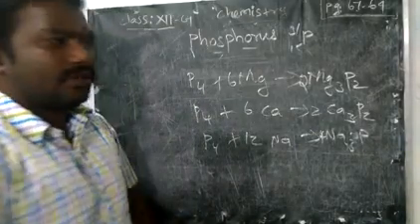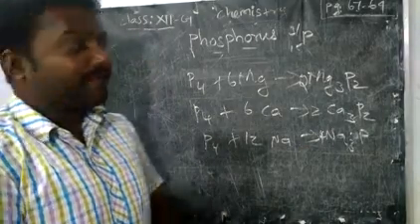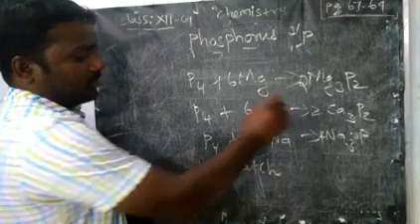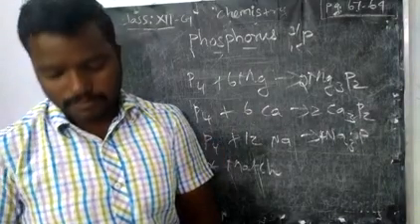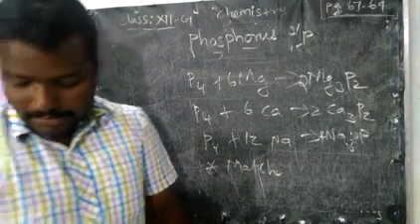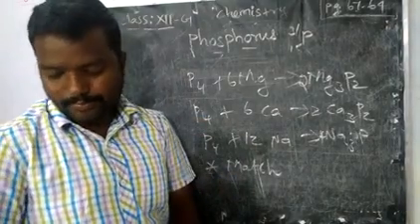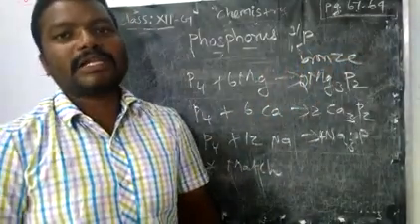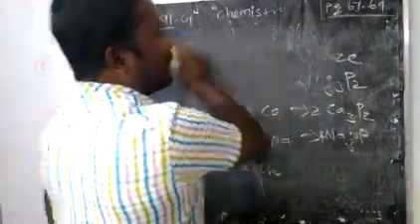Now we are going to see the uses of phosphorus. We have many uses, but only very few are given. A very important use is to prepare matchboxes, right? The top head of the matchstick that we burn is made up of phosphorus. It is also used to prepare some alloys like phosphor bronze. Now we are going to see the phosphine compound.